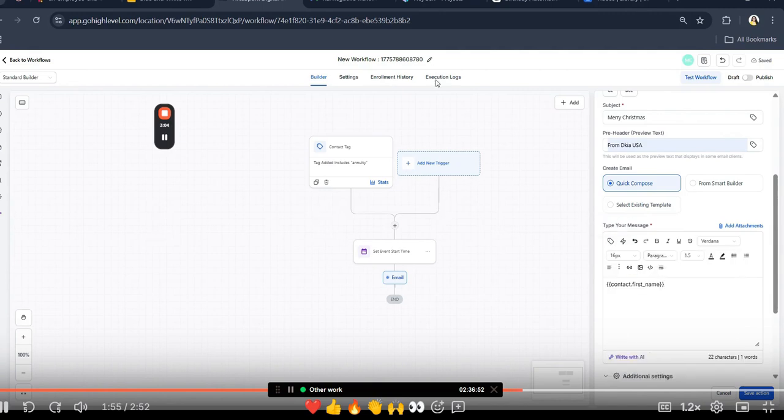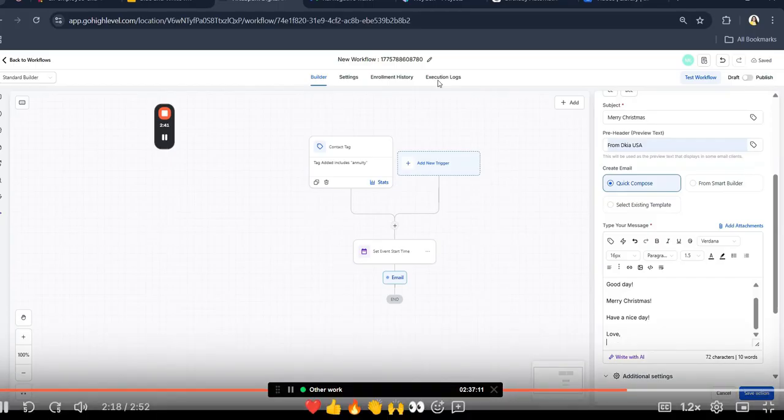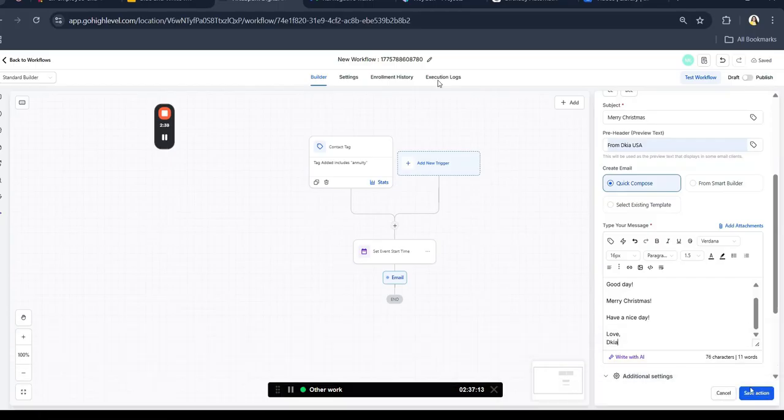To personalize this further, I will add the appropriate tracking tag, insert the specific custom value, and include the contact's first name to make it feel more direct. Then, to wrap it all up on this cute day, I will finish the message by wishing them a very Merry Christmas. I will save the action.